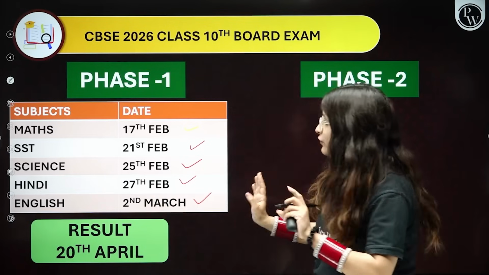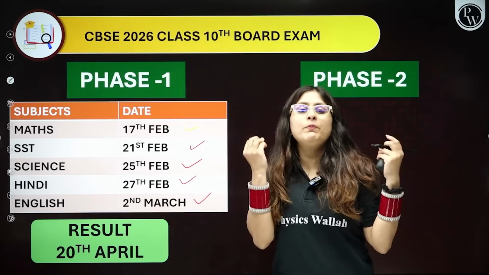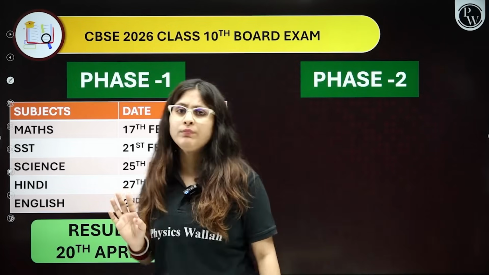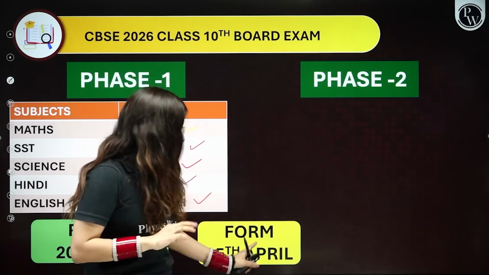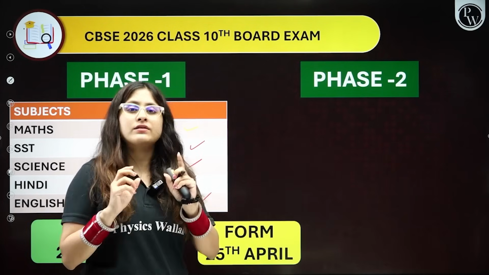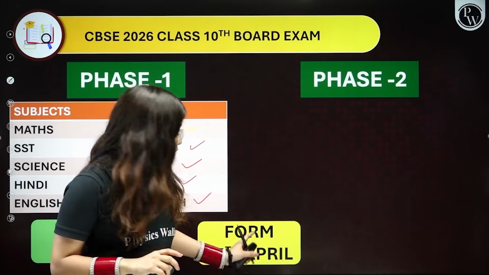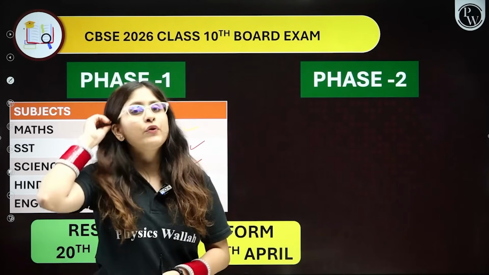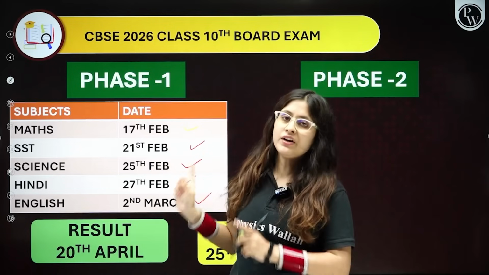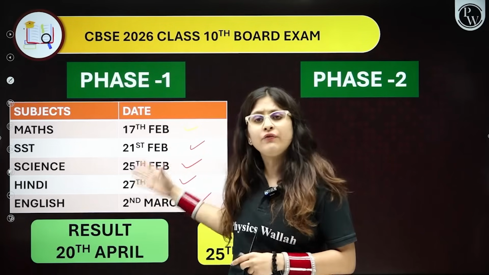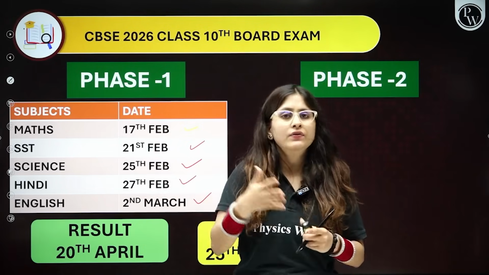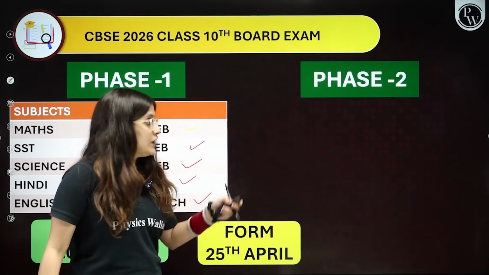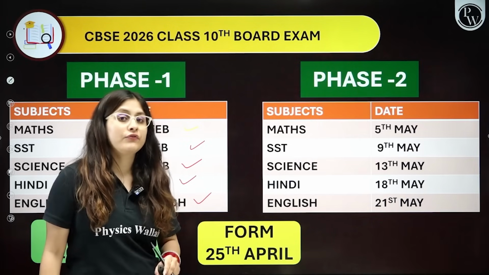If you are satisfied, then just move on and prepare for class 11th. But if you are not satisfied, then there would be a form from 25th April. If you want to give the phase 2 examination, the forms would open from 25th of April, and you have to fill the form. If you want to give one subject, then 700 fees. If you want to give a total of 5 subjects, 700 into 5 is the amount you have to pay for attempting the phase 2 exam. Now, what would be the final date sheet of the phase 2 exam?